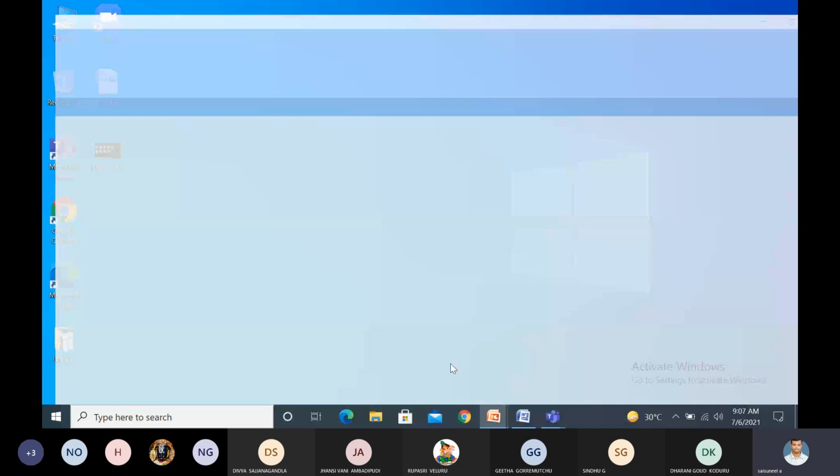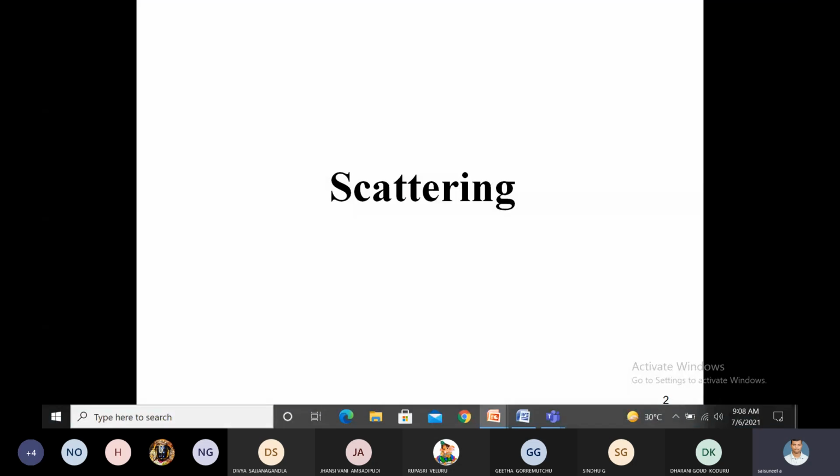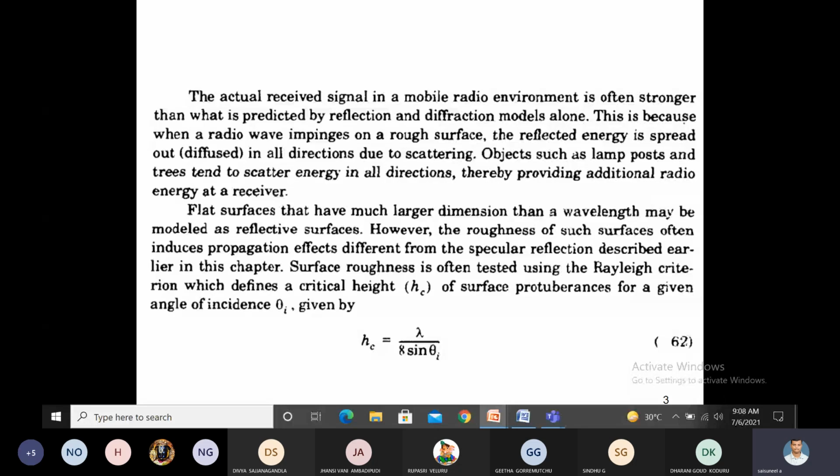Of wireless communication to mobile radio is large scale path loss. Today we discuss the third basic propagation mechanism, that is scattering. Here, what is meant by scattering? Actually, we are calculating the loss of a signal due to the reflection and diffraction model.